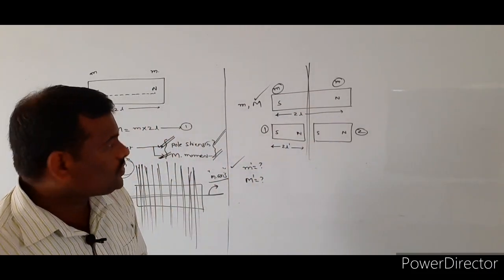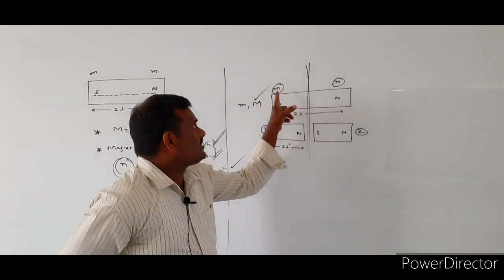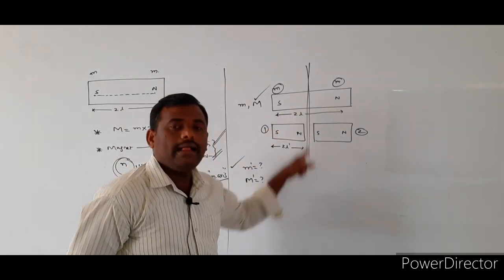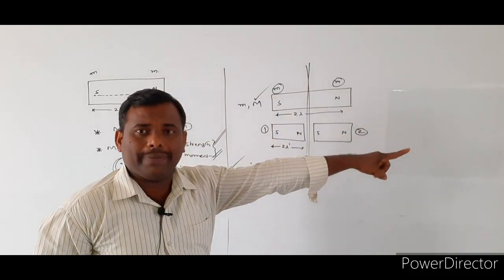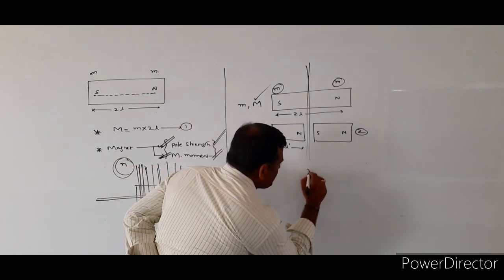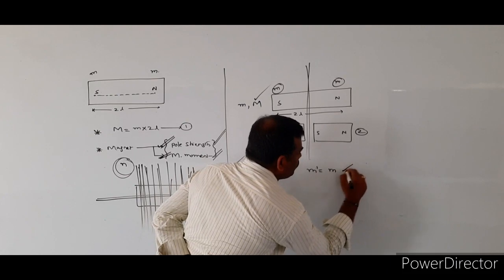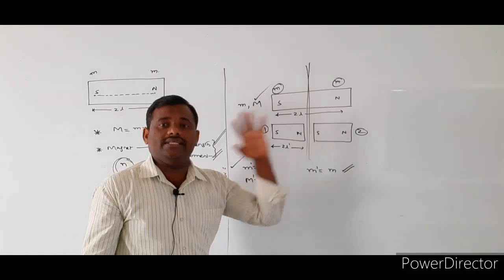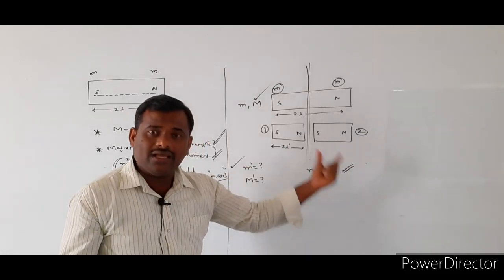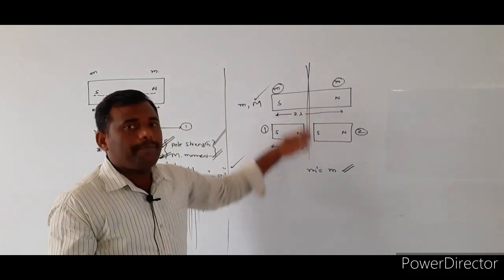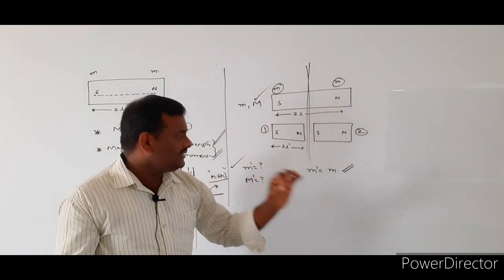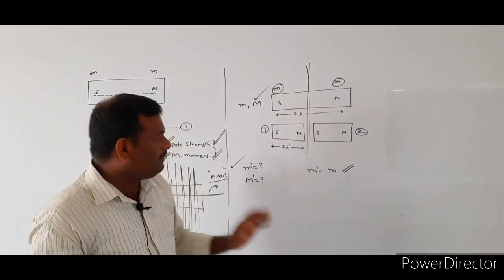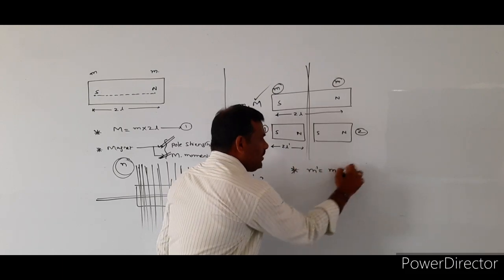Now see here. Whatever the initial magnet we have taken here, its pole strength value is equal to what? Small m. Now this magnet is cut perpendicular to the magnetic axis, so the magnetic pole strength of the new magnet does not change. Why? It is cut perpendicular to its magnetic axis. That's why the pole strength of the new magnet does not change. So m dash is equal to what? M only.